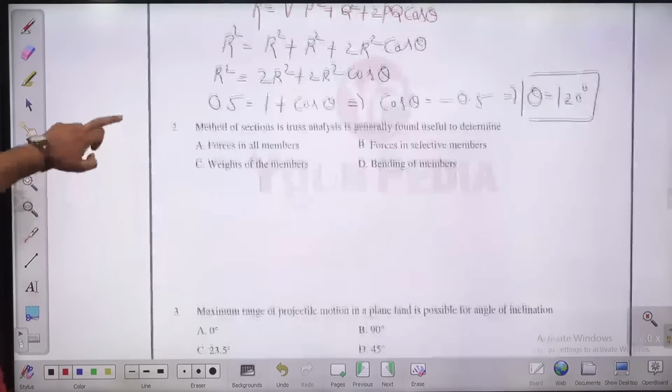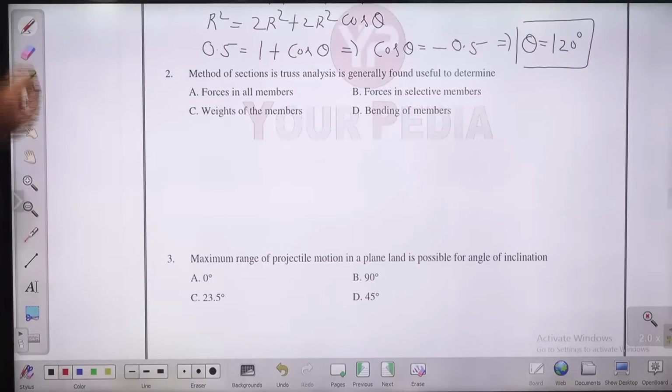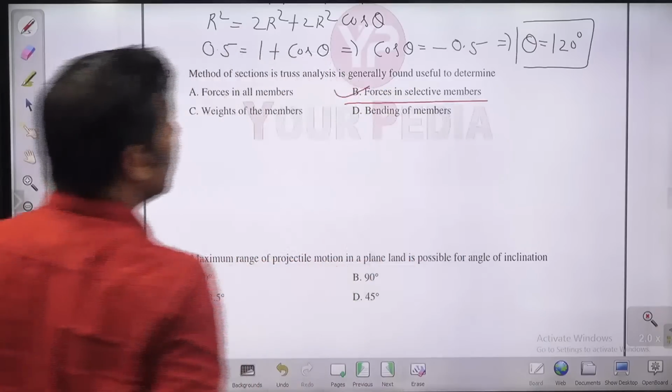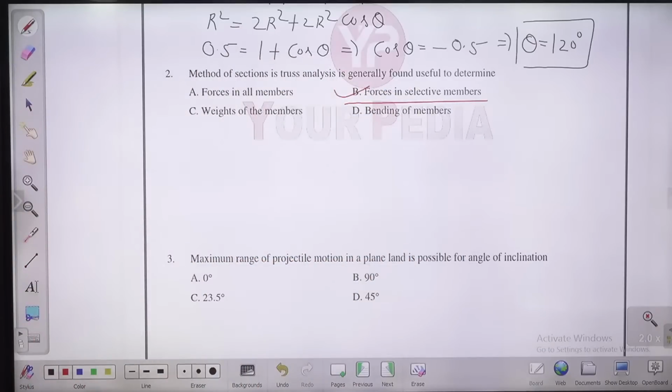Question number 2. Method of section in truss analysis. You know, guys, truss analysis we carry out majorly by two methods: method of joint and method of section. Method of section is useful to determine the force in a selected member only. So with method of section, we cannot find the force in all the members, we can find forces in only the selective member. So B is the right answer. This is a very easy and fast method.